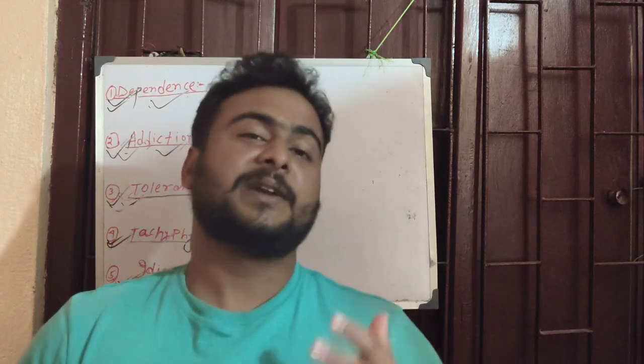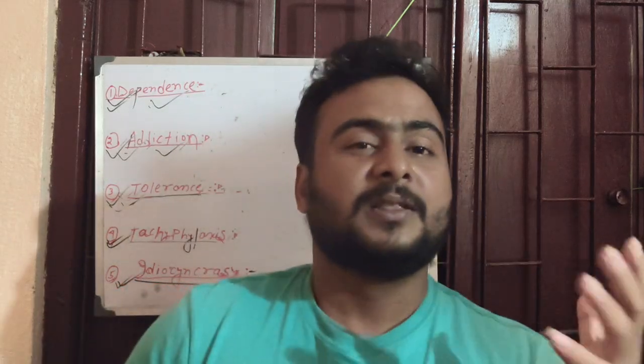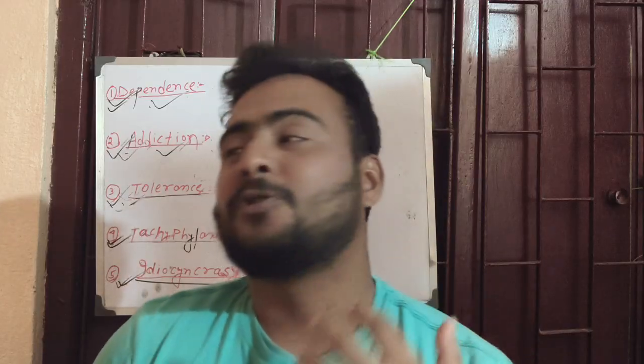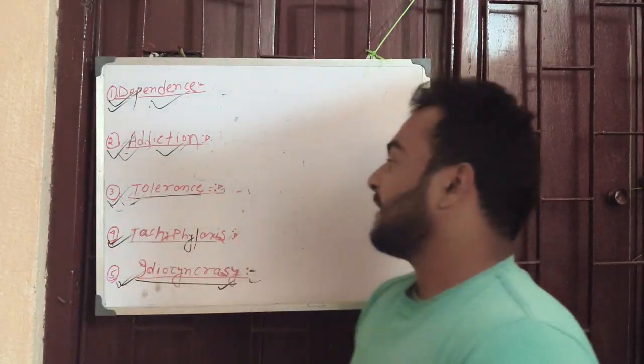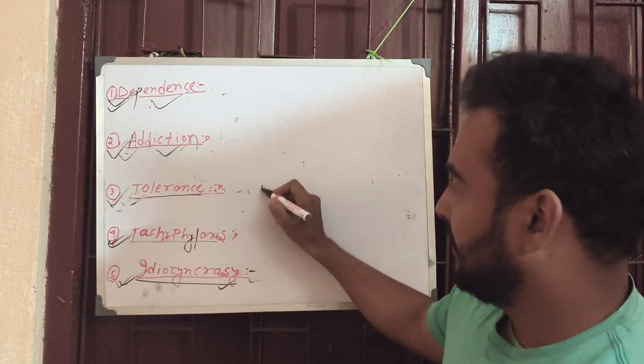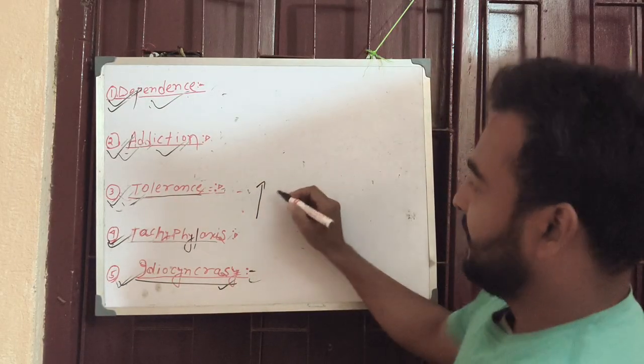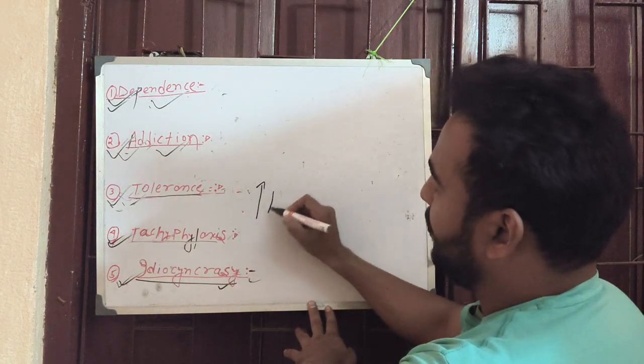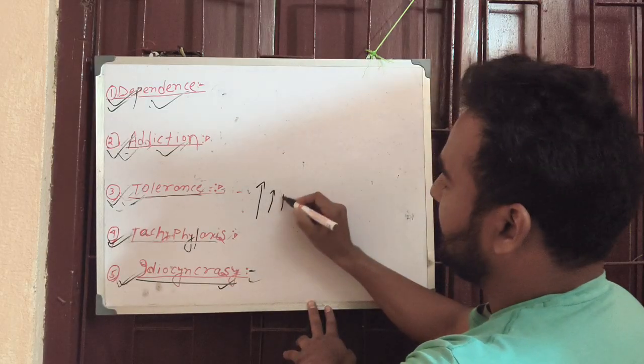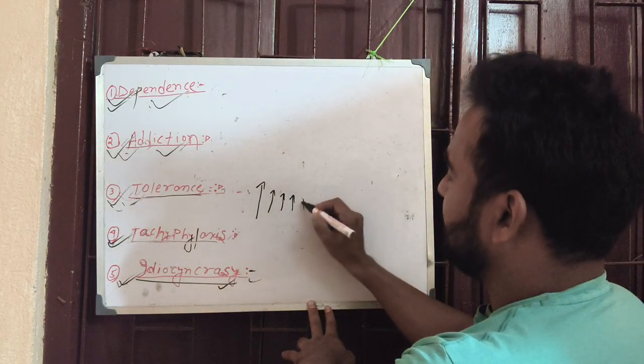Means you are tolerant to a drug. Why? Because you have been taking that medicine for a long period of time. Now you are taking that medicine but you are not getting any responses, right? Initially the response was higher, and after a few years or few months the response will be less, then less, less, less.